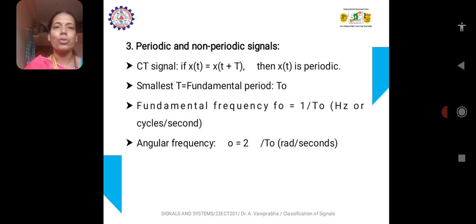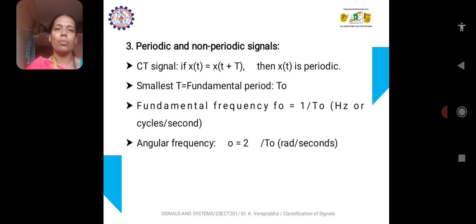It is shown here: the continuous time signal x of t is periodic if x of t is equal to x of t plus T, where capital T represents the fundamental time period. If the fundamental time period is T naught, then the fundamental frequency F naught is the reciprocal of T naught, therefore F naught is equal to 1 by T naught.